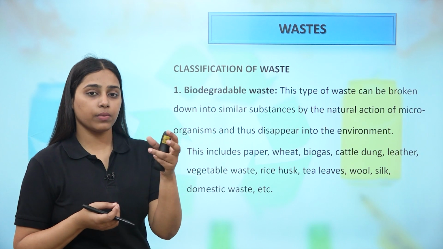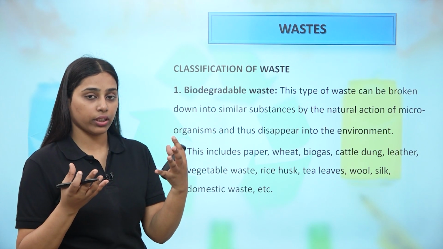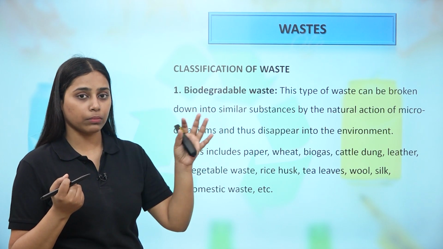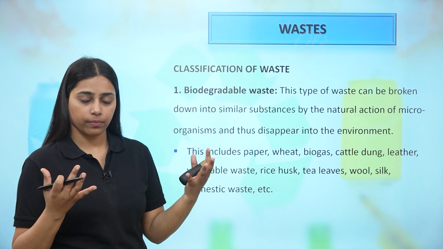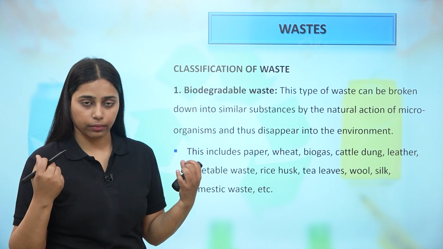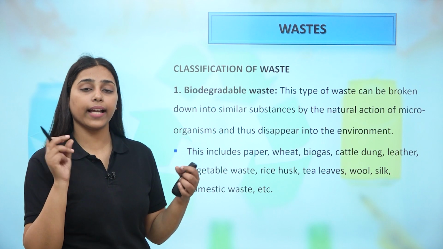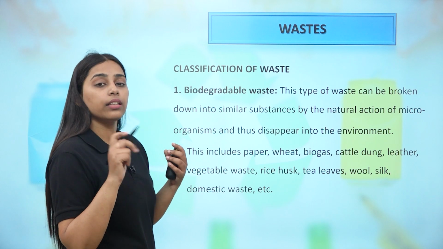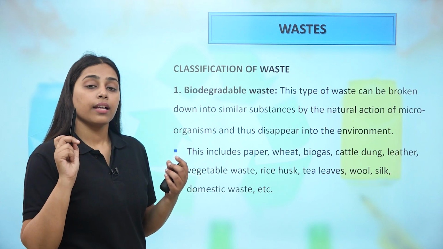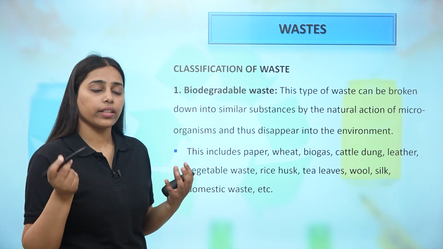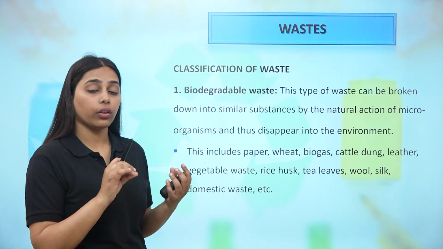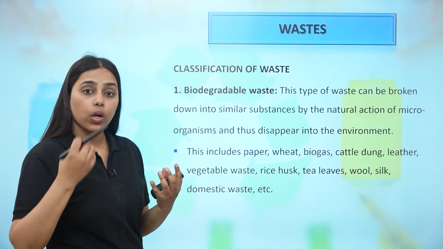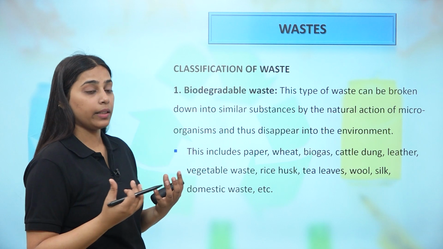Whenever you must have observed, if any food material, for example any peel waste, you have thrown on the road or roadside in the mud, after some time it vanishes. You are not going to find that material again. Why? Because microorganisms have acted on it and decomposed it. So it's a biodegradable material. There are, on the other hand, plastics. Every microorganism is not going to act on them, and there are very few rare ones which can, but that process is itself a very slow process. So that is why it is a cause for pollution. It is not easily degradable.